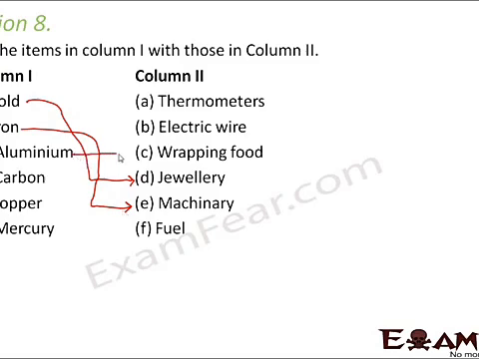Aluminium for wrapping food, because it doesn't react with food, and also it is malleable, so it can be beaten into thin sheets. Carbon. Carbon is used as a fuel. Coal is an excellent fuel, and coal is made up of carbon. Copper is used in electric wires. They are good conductors of electricity. Mercury.